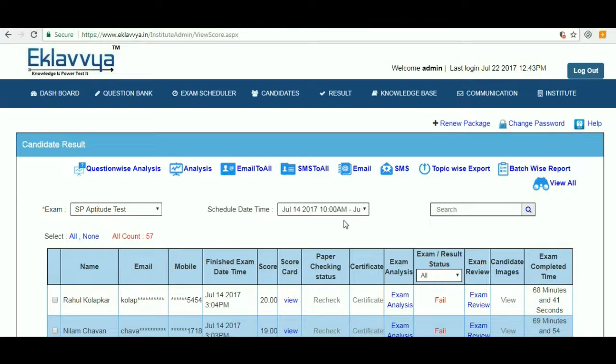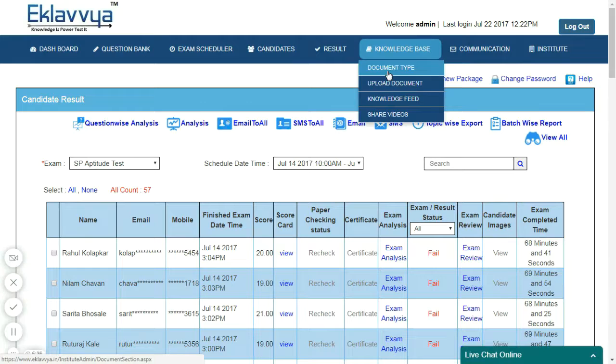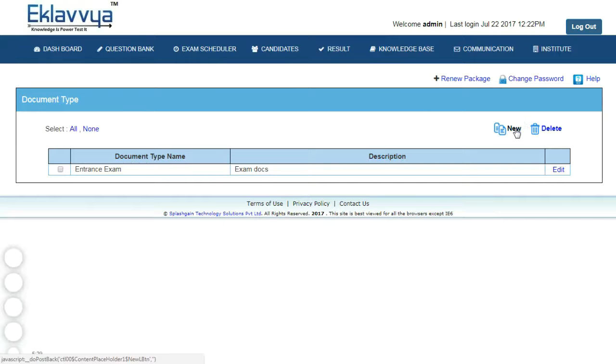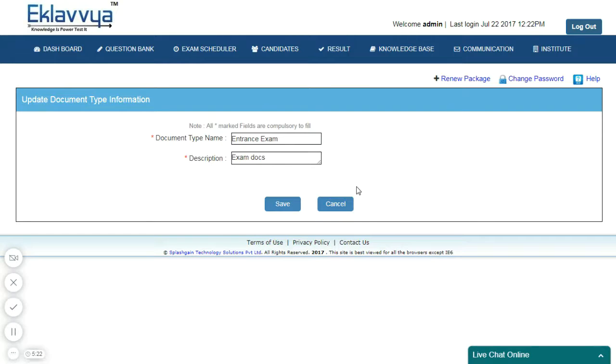The next important feature is related to knowledge management. In this section, I can upload documents like presentations and PDF files. I can also upload videos and share them with an individual candidate or the entire batch. I am navigating to the document type section. Here, I can define the classification of the documents. It is custom defined, so I can define it as per my requirement.